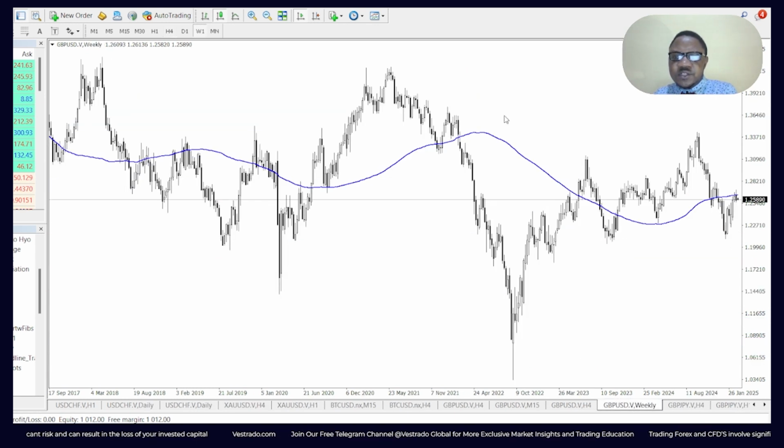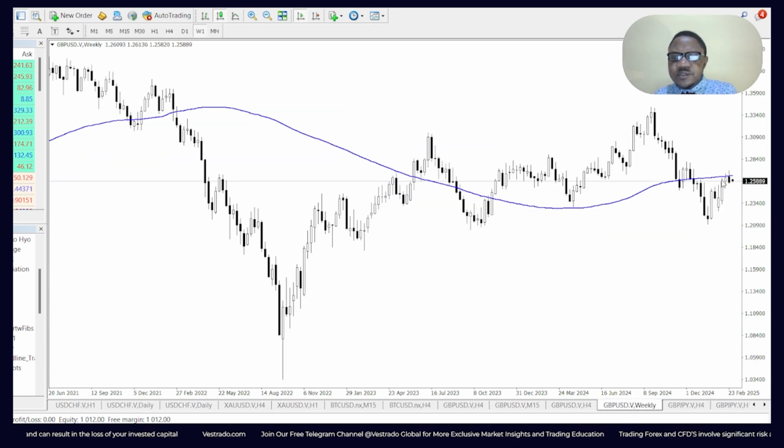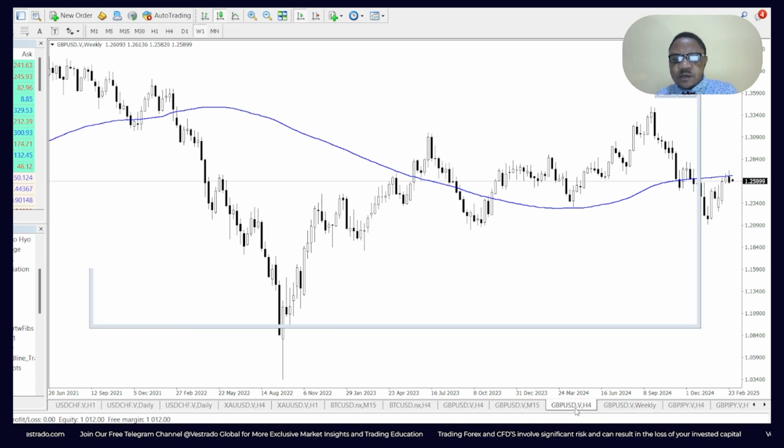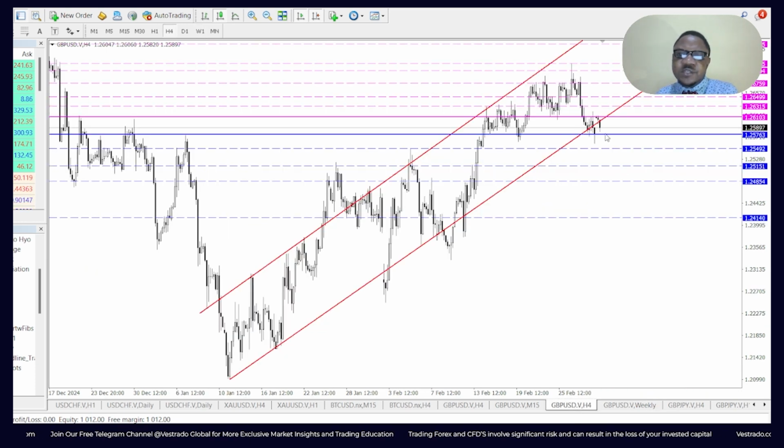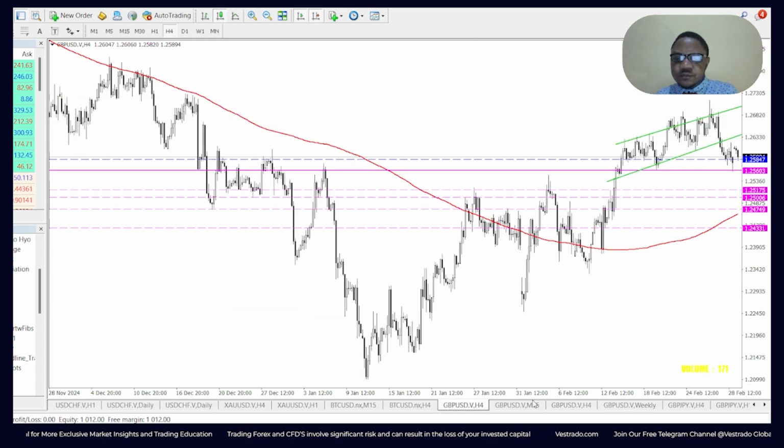On the weekly chart, we see that it's currently playing around the 100-day moving average. It has touched it and is currently reacting to it. So most likely it may cause a brief pullback down based on the weekly chart analysis. On the 4-hour chart, however, we see price moving along a nice ascending channel right here. Very nice ascending channel, very clearly depicted here. Very cyclical.